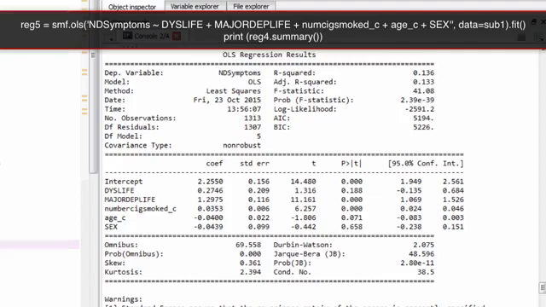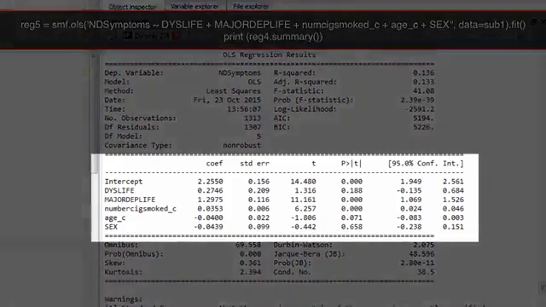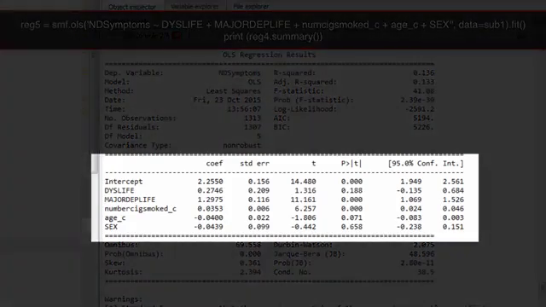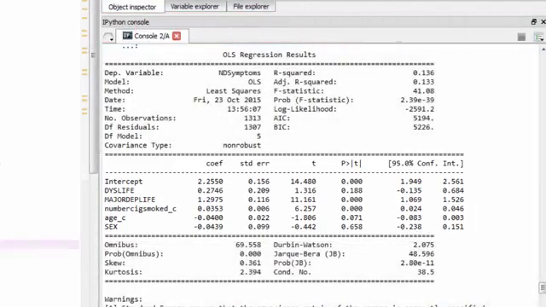Here we can see that when evaluating the independent association among several predictor variables and number of nicotine-dependent symptoms, major depression and number of cigarettes smoked are positively and significantly associated with number of nicotine-dependent symptoms, while dysthymia, age, and gender are not. Note also that we centered our quantitative age variable by subtracting the mean age from the actual age for each observation, following the same procedure we used to center our number of cigarettes smoked explanatory variable.